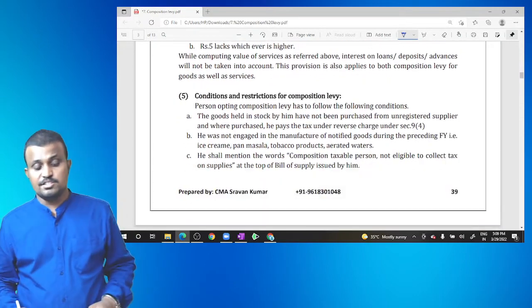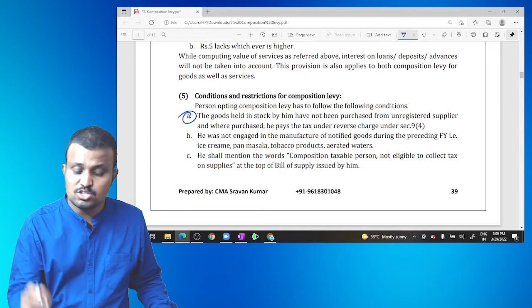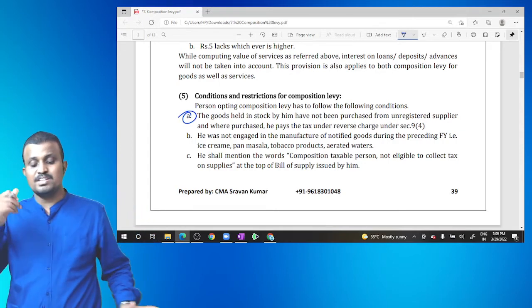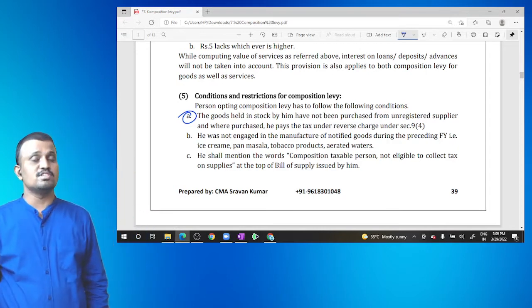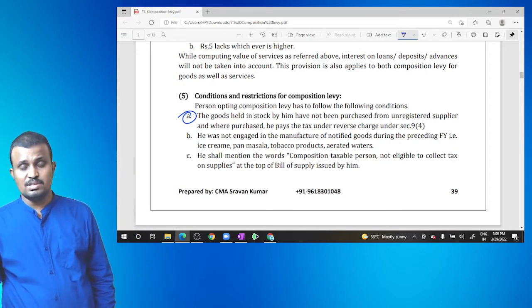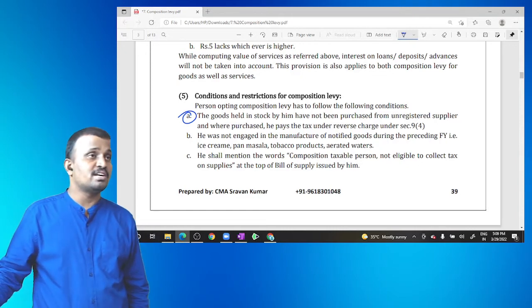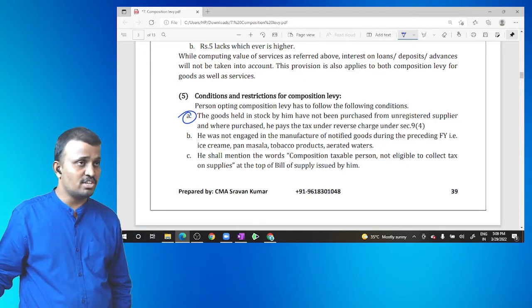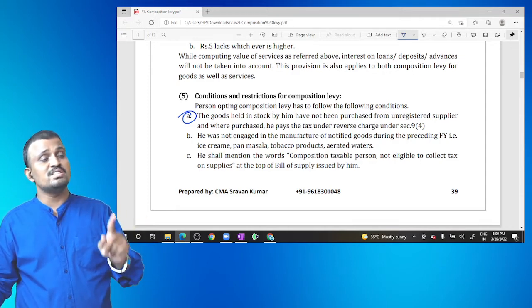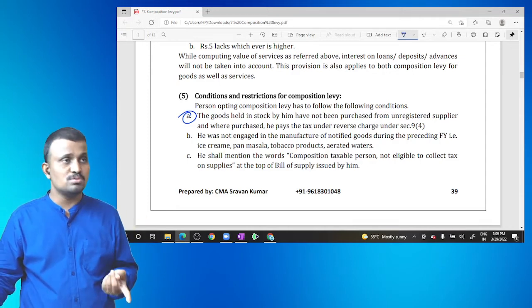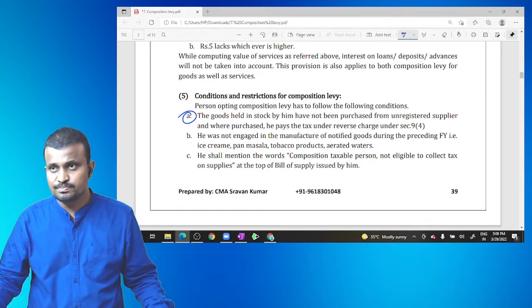Next, conditions and restrictions. The goods held in stock by him have not been purchased from an unregistered supplier. Where purchased, he pays the tax under reverse charge mechanism. For example, if any goods are received from an unregistered dealer, then that party has to pay the tax under reverse charge mechanism to the government. If the party does not pay the tax under reverse charge mechanism to the government, then that party is not eligible for composition scheme.